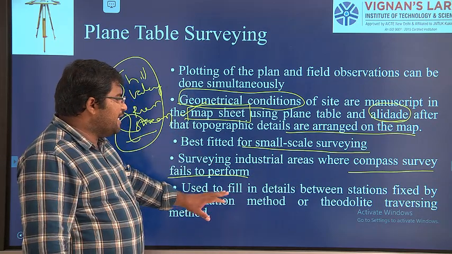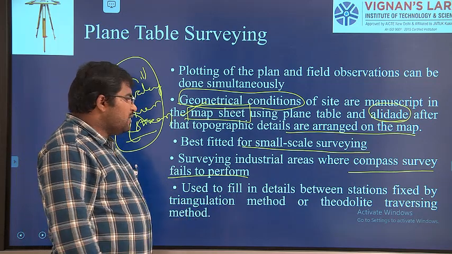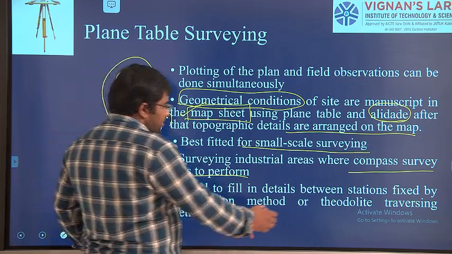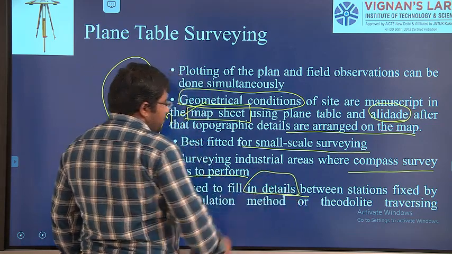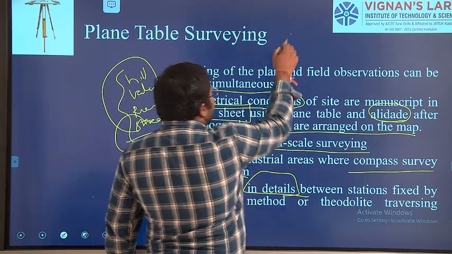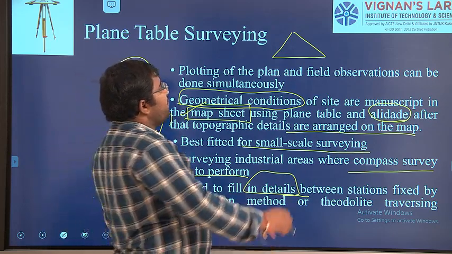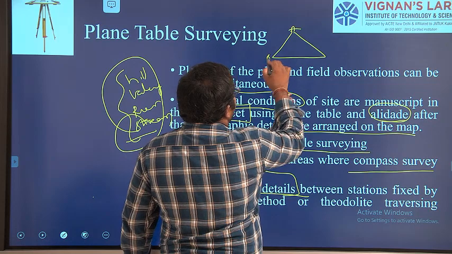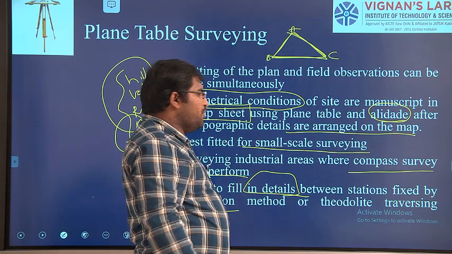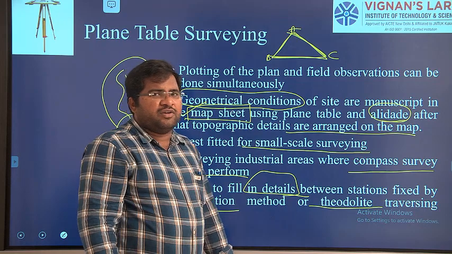It is used to fill in details between stations fixed by the triangulation method or theodolite traversing. Normally we take down all the details of the points by using triangulation, right? We have a triangulation formula, where if you have the points A and B, and you want to find another point C or calculate an area, we can do that. Next we have another type of survey, that is theodolite. That is the next unit we are going to see.